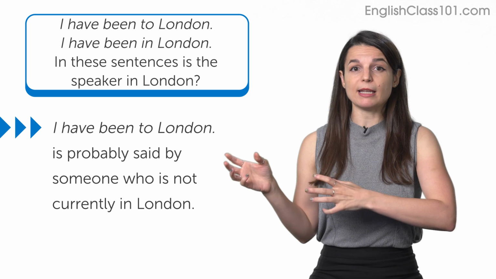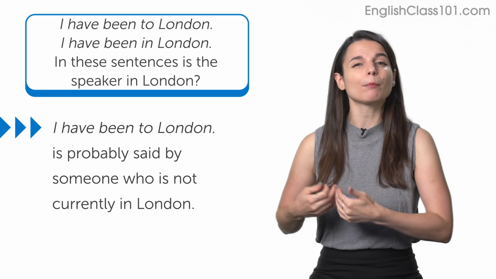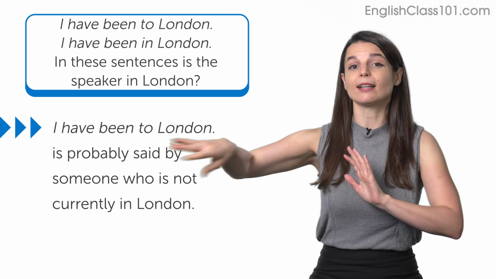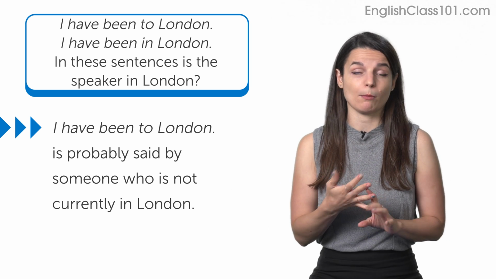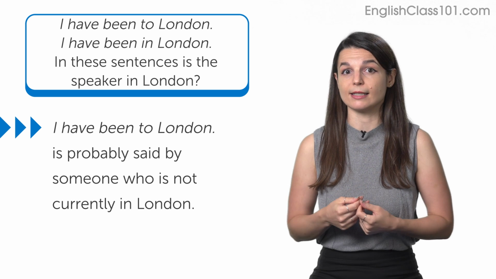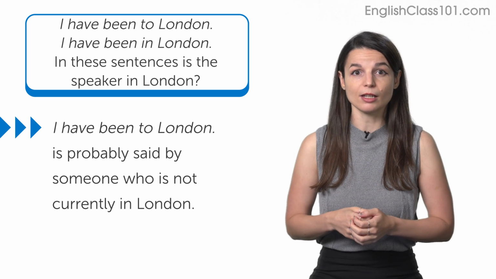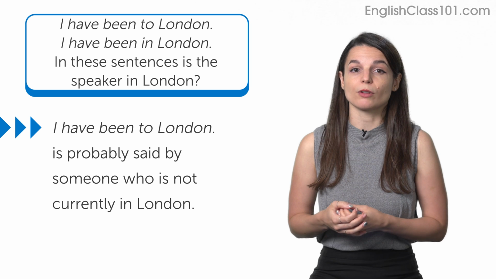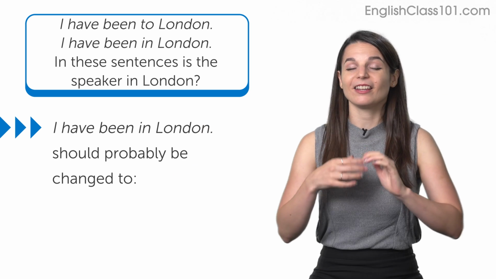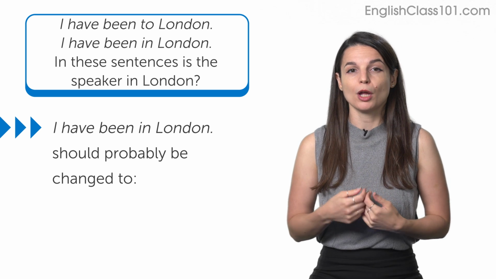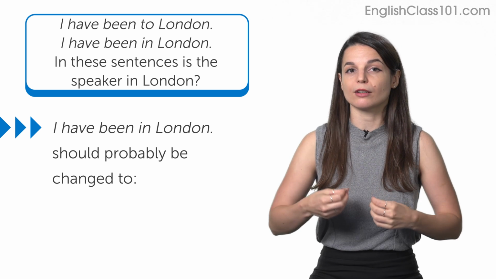Well, I have been to London is probably something said by a person who is not in London now. We're probably talking about our travel experience or maybe work experience if we use a sentence like that. Oh yeah, I've been to London. We typically use these kinds of structures when we're talking about a place we are not currently in. In your other example sentence, however, we would probably make a slightly different sentence.